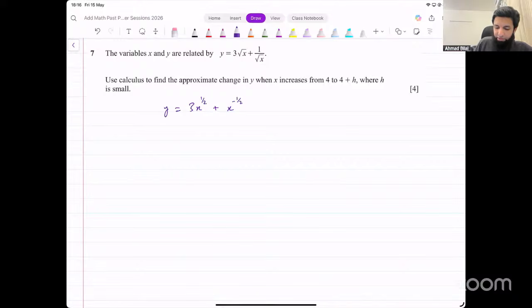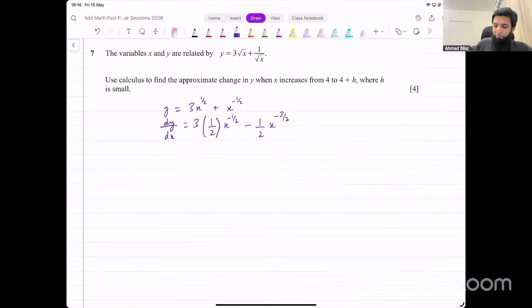Write the function in the power form like this, first of all. Find the derivative of this. What's the derivative going to be? dy over dx is equal to 3 as it is, multiplied by the power, subtract 1 from the power, and then multiply by the power again, which is negative 1 over 2, subtract 1 from the power. Now that's the derivative.